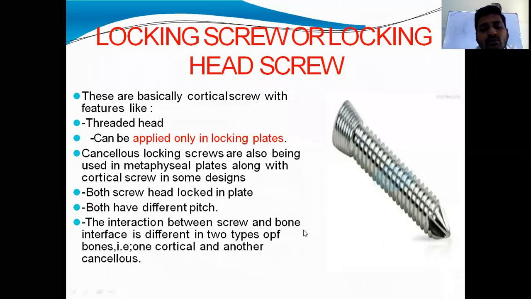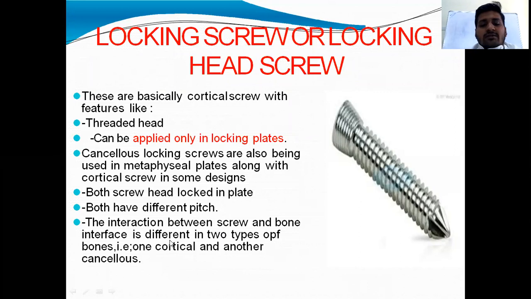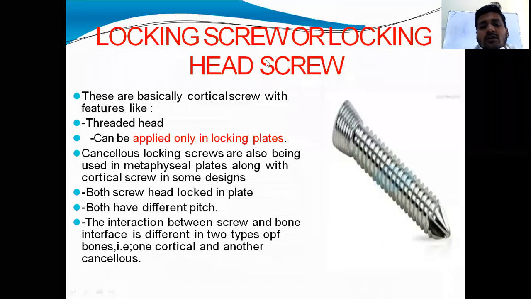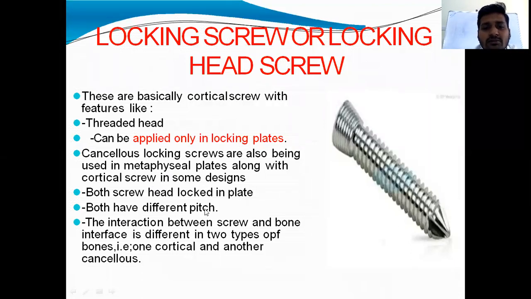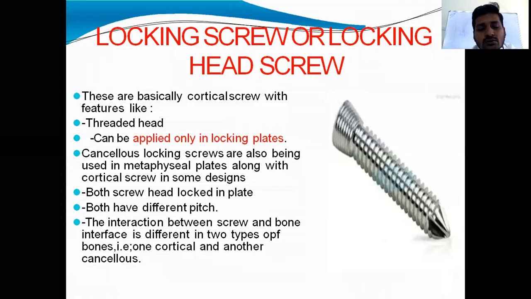The interaction between screw and bone interface is the difference in the two types of bones, cortical and cancellous. These locking screws are mainly cortical screws, basically, but cancellous types are also available. Both screws are locked in the plate, and both have different pitches. And the interaction between screw and bone interface is different between cortical locking screws and cancellous locking screws.